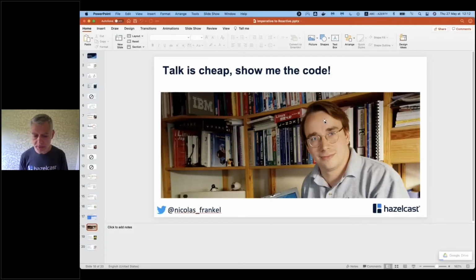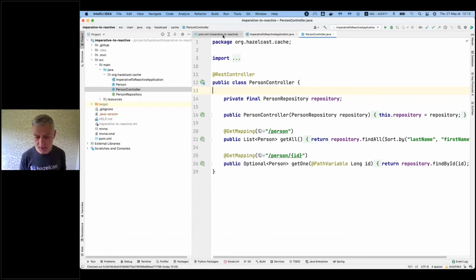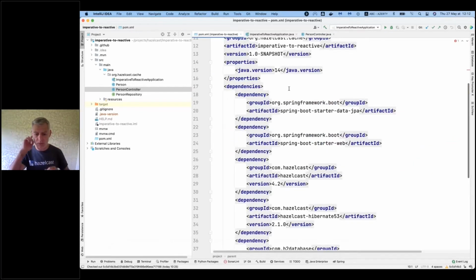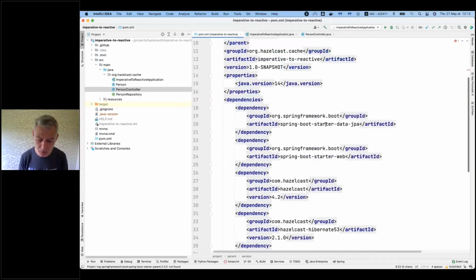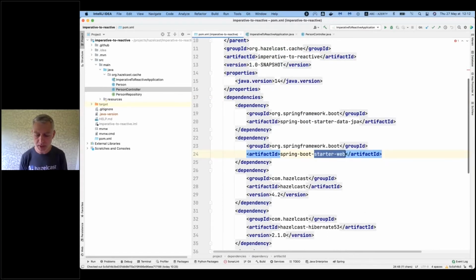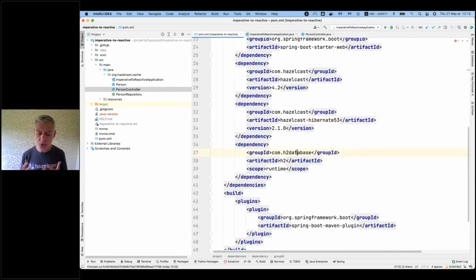So here I've created a project. It's a very simple project. As you can see, I've integrated the latest Spring Boot starter, and I have Spring Boot Data JPA and Spring Boot Web. I am using Hibernate, so I want to do some caching, second level caching. That's not really useful because I'm using an in-memory database, but it's still to show you, because during the demo, at some point you will see that I'm losing the cache and I need to bring it back again. So I think it's an important problem.